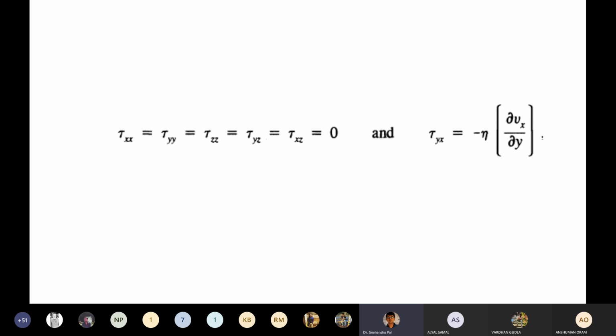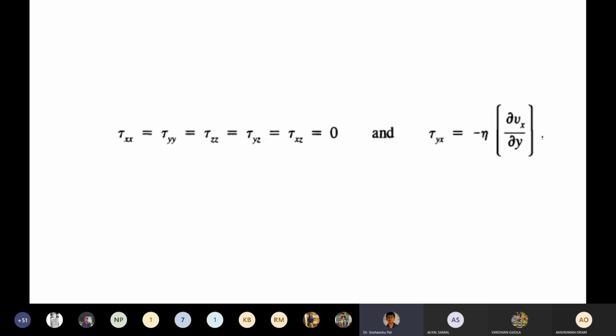If you see this equation, if you are talking about the flow between two parallel plates, I just put the equation so that other things I will discuss and you should understand. If these 5 stress components are equal to 0, it becomes tau yx for the fluid flow between two parallel plates, where the flow is along the x direction and y is perpendicular to the two parallel plates. Then this will be the equation, and it just looks like the equation of Newton's law of viscosity.